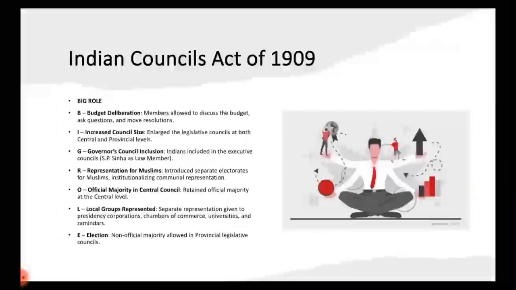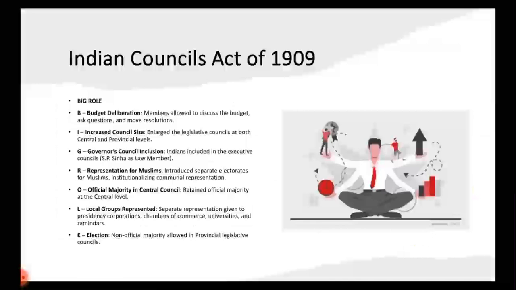B is budget deliberation. Members were allowed to discuss the budget, ask questions and move resolutions. Already we have seen budget discussion in the last act, the bind act. Now we have the right to ask questions also. I is increased council size. As usual, even in our bind, I is increased council size. Here also, increased council size, 1909.